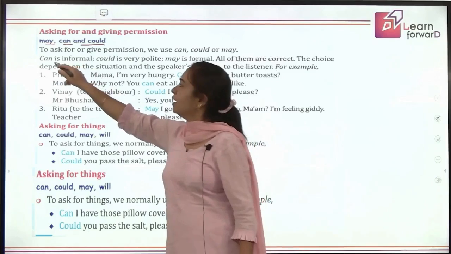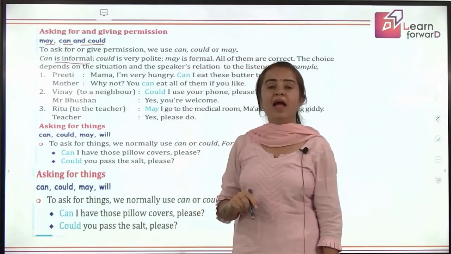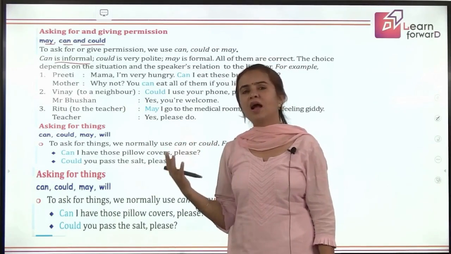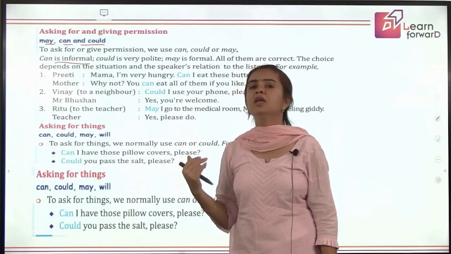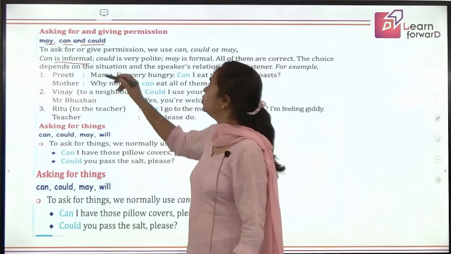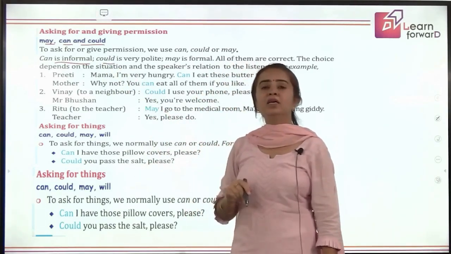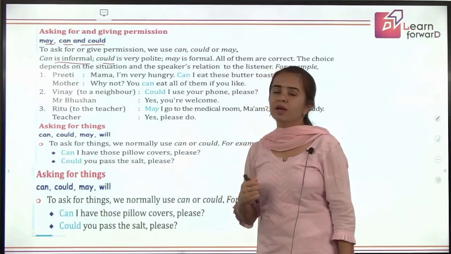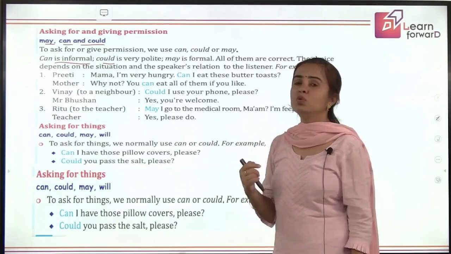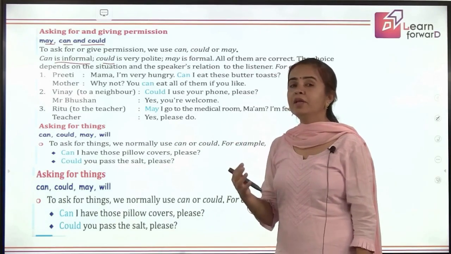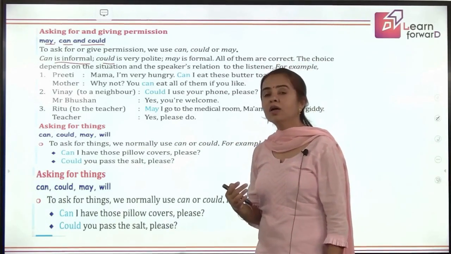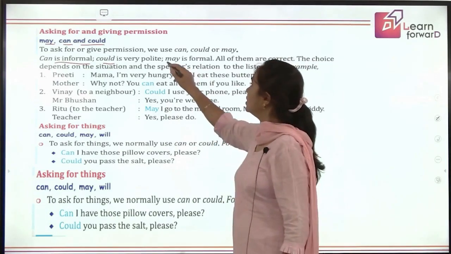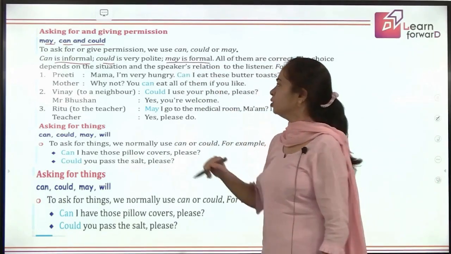Can is informal. And when you talk to somebody in a polite way, some stranger, and you are seeking permission, then in a polite way, you use could. And then third comes may. When you have a formal relation with the person you are seeking permission from, then you use the word may. So can I come in, asking the teacher, is wrong, and we must say may I come in please. So may is a formal way of seeking permission.